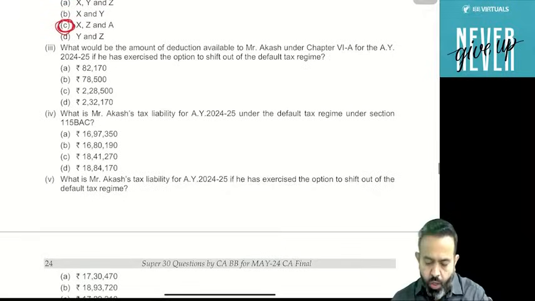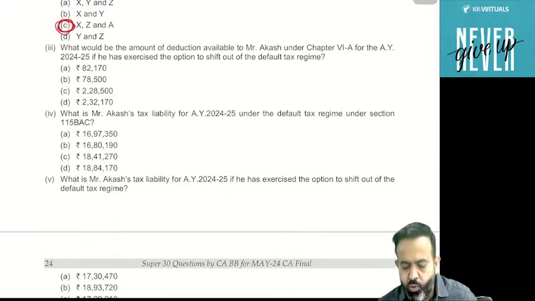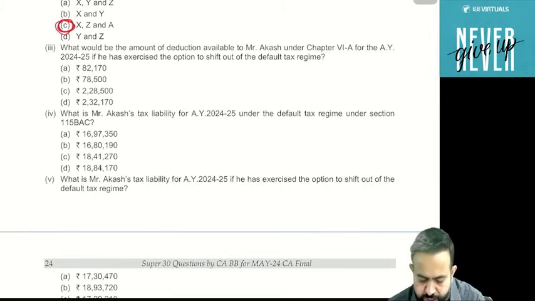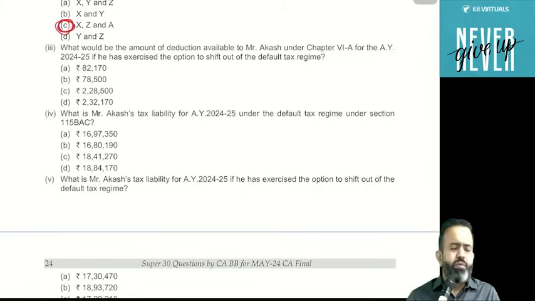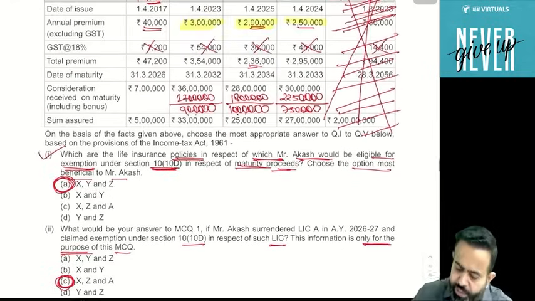Now next part. What would be the amount of deduction available to Akash under Chapter VI-A for the assessment year 2024-25 if he has exercised the option to shift out from the default tax regime? Hey guys, you know that from this year 115BAC is the default. Means if you don't say anything, then 115BAC. But if you opt out from 115BAC, means normal provisions. So he is saying that he wants to follow the normal provisions. And when he wants to follow the normal provisions, then just tell him how much deduction he can claim under Chapter VI-A. Guys, can you tell me how much deduction?